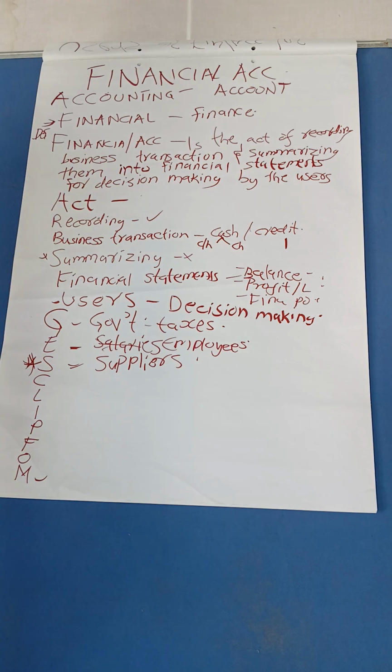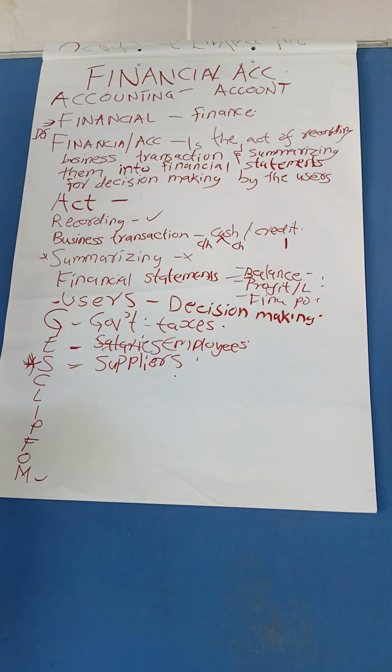If the business is making a certain profit, maybe a good profit, now the supplier will know that he will be assured that the goods I'm supplying are going to do what? At the end of that period we have agreed, my customer will pay for it. So the suppliers are also in need of accounting information.